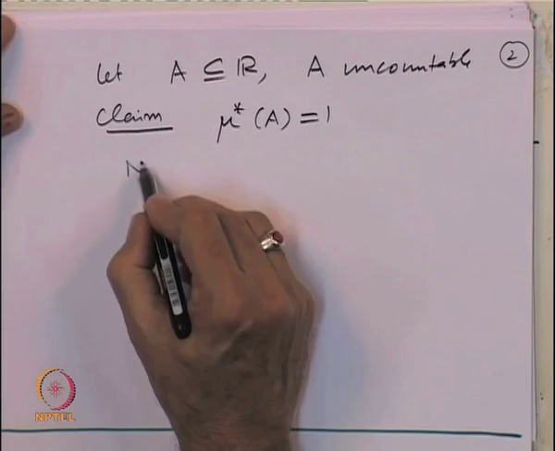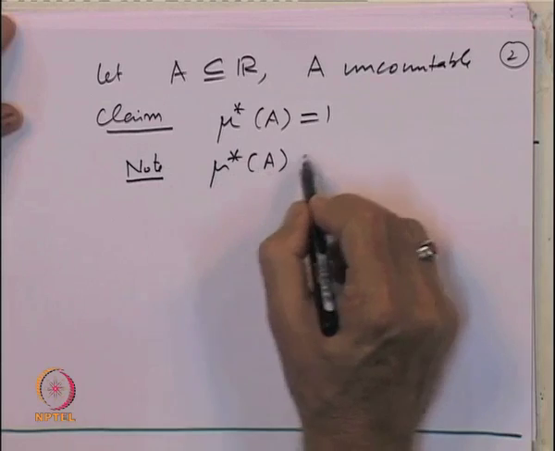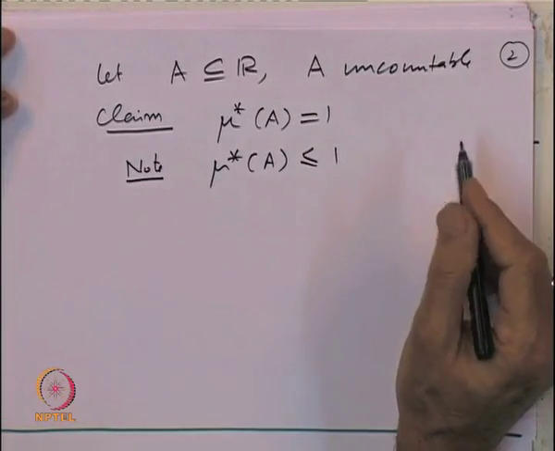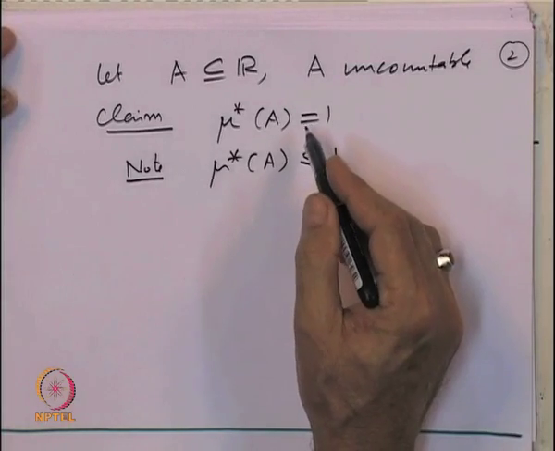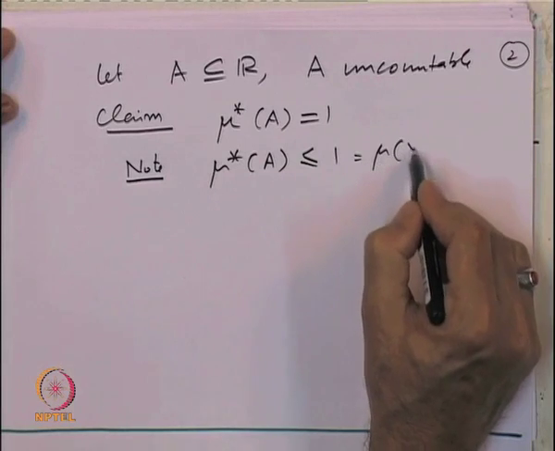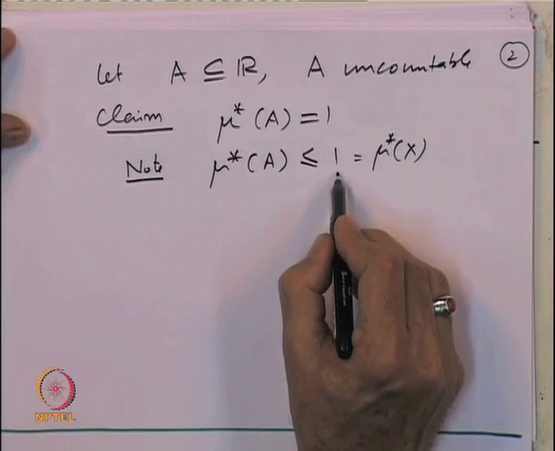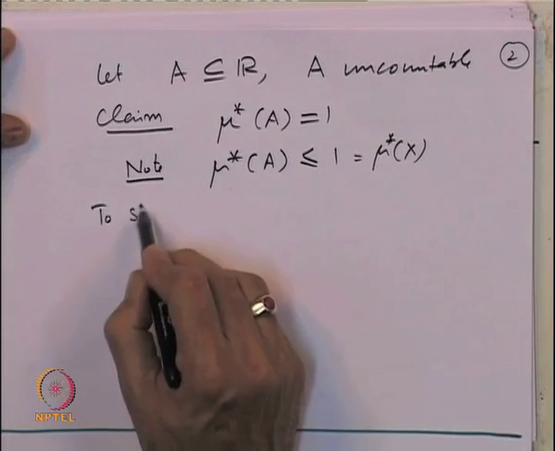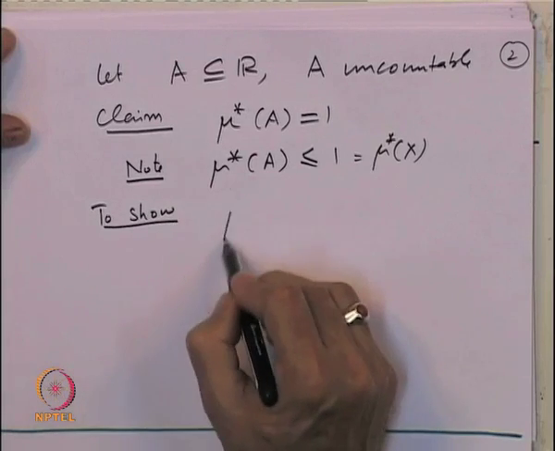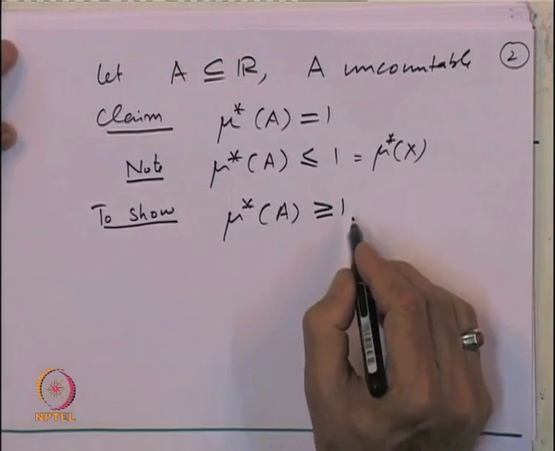So, note mu star of A is less than or equal to 1, that is obvious. That is by the definition we said mu star is monotone, which is equal to mu of x anyway, mu star of x. So, mu star of A is always less than or equal to 1. To show that mu star of A is also bigger than or equal to 1.